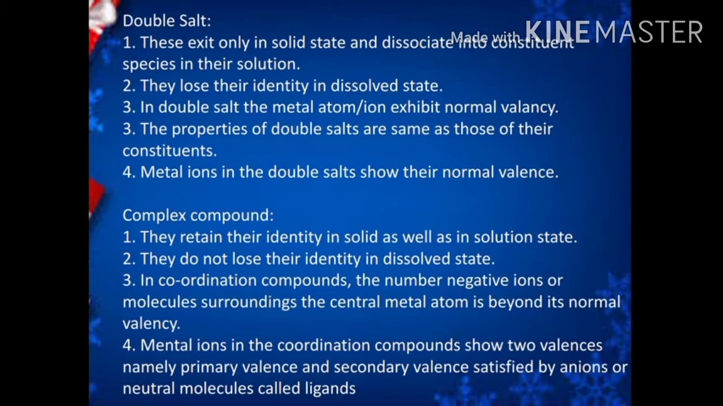But complex compounds retain their identity in the solid as well as in the solution state. They do not lose their identity in the dissolved state also. In coordination compounds, the total number of negative ions or molecules surrounding the central metal atom is beyond its normal valency. Metal ions in coordination compounds show two valencies, namely primary valency and secondary valency. This is satisfied by anions or neutral molecules, which are called ligands.